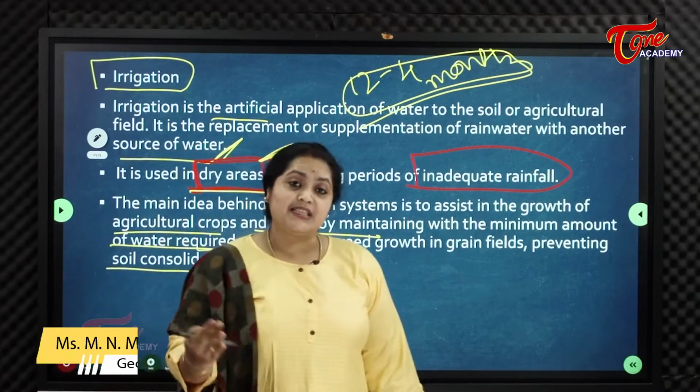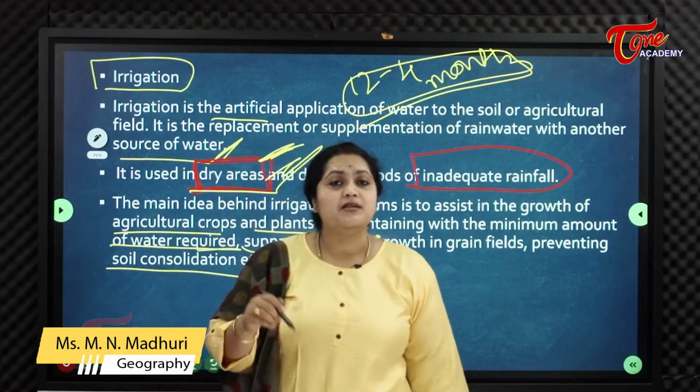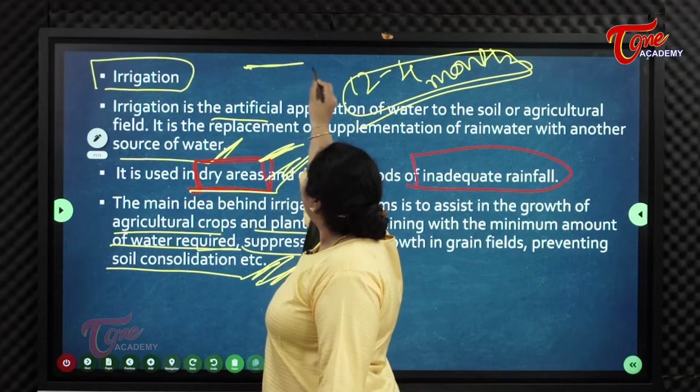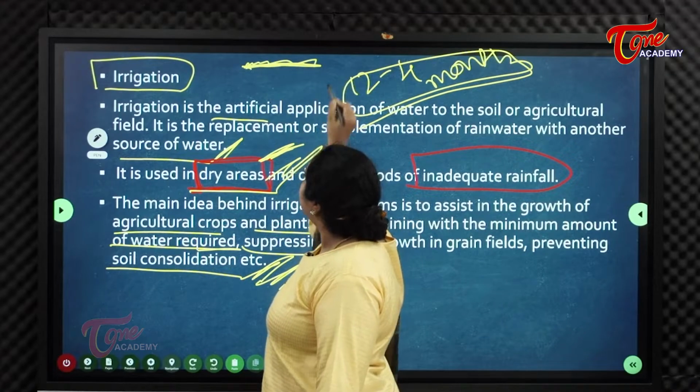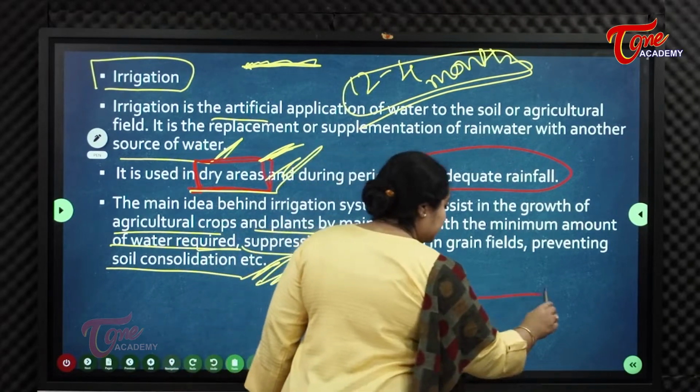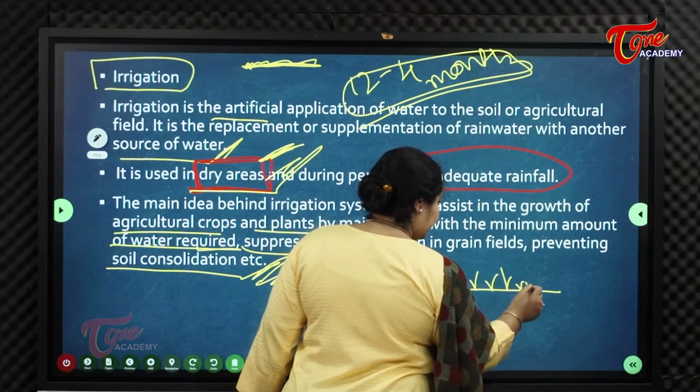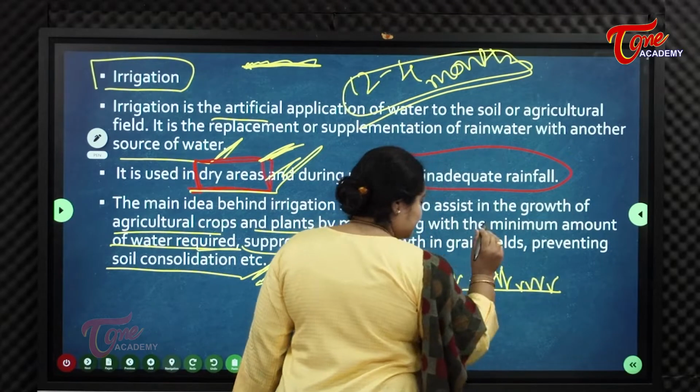If there is excess of water, what happens? What does the water do? It will take away the top layer of the soil. See, this is our field.